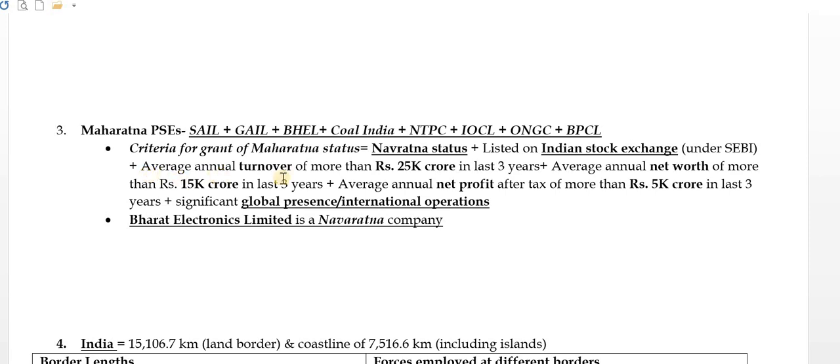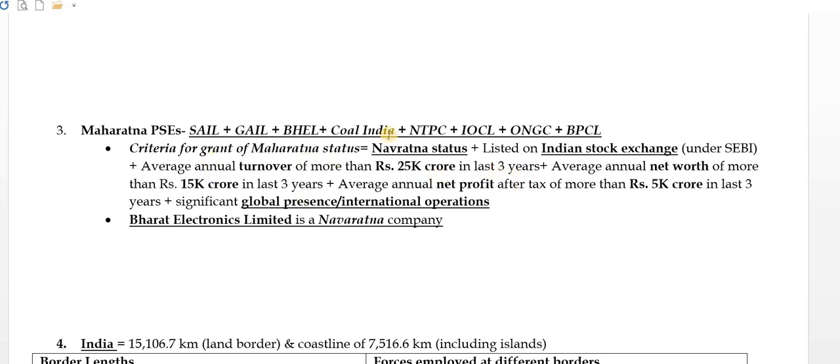And then you have to have an average annual turnover in the last 3 years of more than 25,000 crore rupees, right? Then annual net worth of more than 15,000 crore rupees in the same duration, that is 3 years average. So we are taking 3 years average for everything: turnover 25,000 crore rupees, net worth 15,000 crore rupees, and then after taxes your net profit should be not less than 5,000 crore rupees. So it is easy to remember. It is like 5,000 crore, add 10,000 crore, then add 10,000 crore rupees. So 5,000 crore rupees net profit, 15,000 crore rupees net worth, and 25,000 crore rupees turnover in the last 3 years.